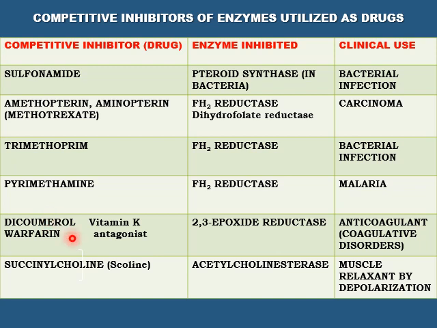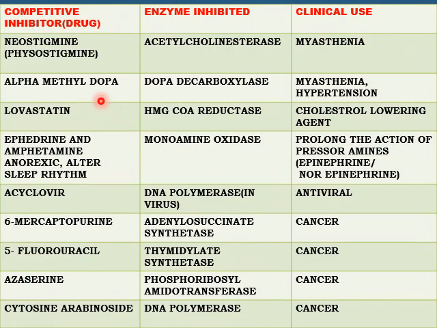Dicumarol and warfarin, which act as vitamin K antagonists, inhibit the enzyme vitamin K epoxide reductase, used as an anticoagulant for the treatment of coagulative disorders. The drug succinylcholine inhibits the enzyme acetylcholinesterase, used as a muscle relaxant. The drug neostigmine inhibits the enzyme acetylcholinesterase, used in the treatment of myasthenia gravis. Alpha-methyldopa inhibits dopa decarboxylase, used in the treatment of hypertension.